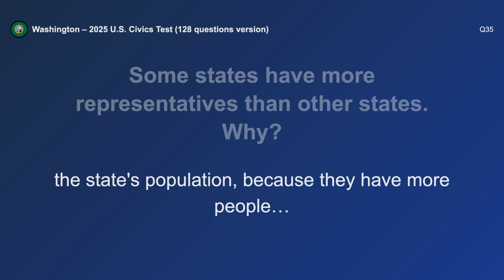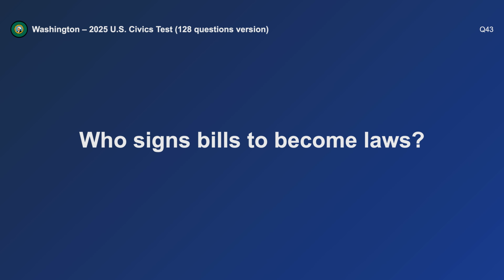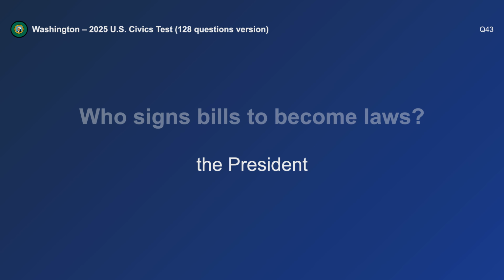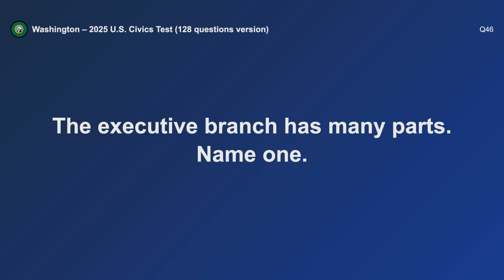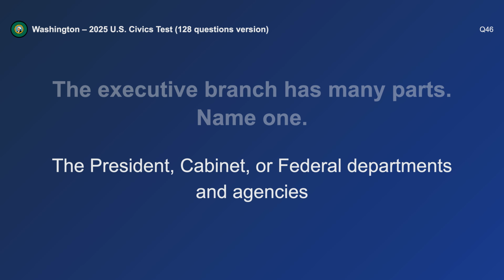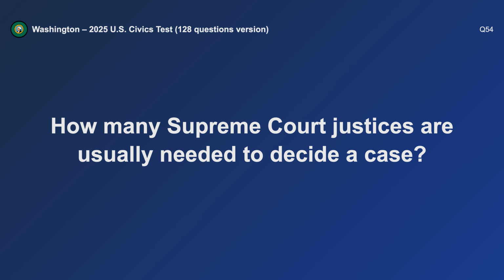They have more people. Who signs bills to become laws? The President. The executive branch has many parts. Name one. The President.